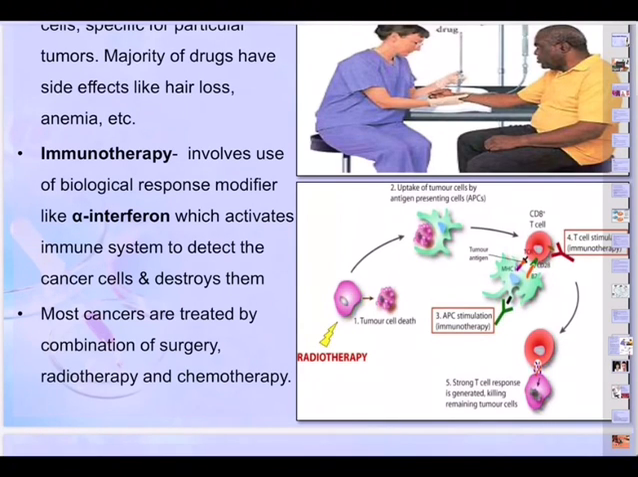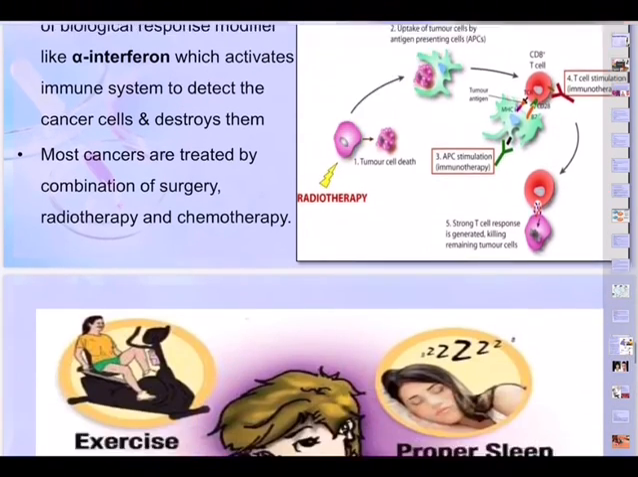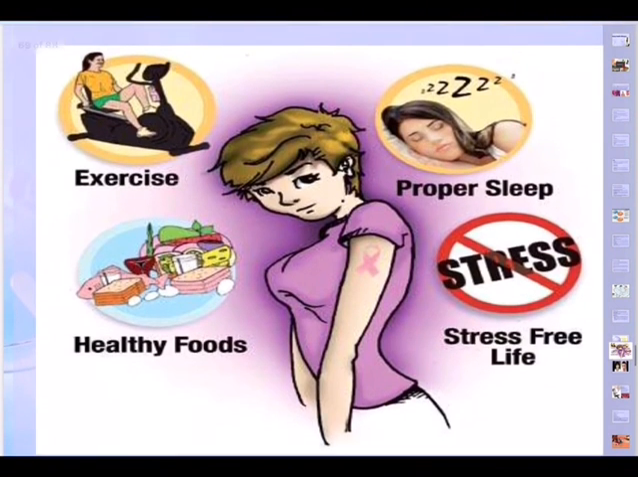So you can see here, first, tumor cell death. Number one, uptake of tumor cells by antigen presenting cells. They are called APCs, antigen presenting cells. And now you get that CD8 T cells, and tumor antigen is incorporated, and the APC stimulation, immunotherapy, takes place. As a result, the T cells are stimulated, and a strong T cell response is generated, killing remaining tumor cells. So we are activating one through radiotherapy and making other cells get killed. But as I said, a lot of side effects.